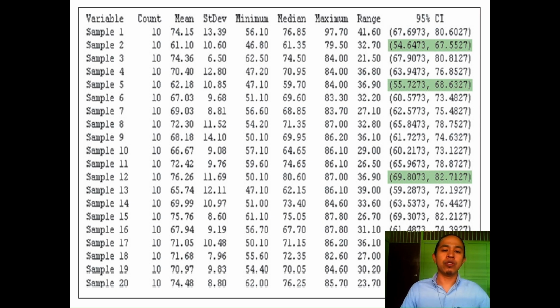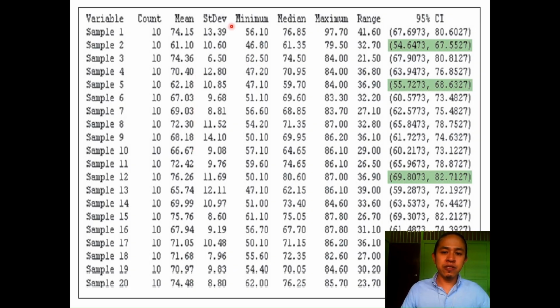Okay, so after the calculation, the computer and software can easily calculate those figures. If we observe, among the 20 samples here, the mean varies from one sample to another.